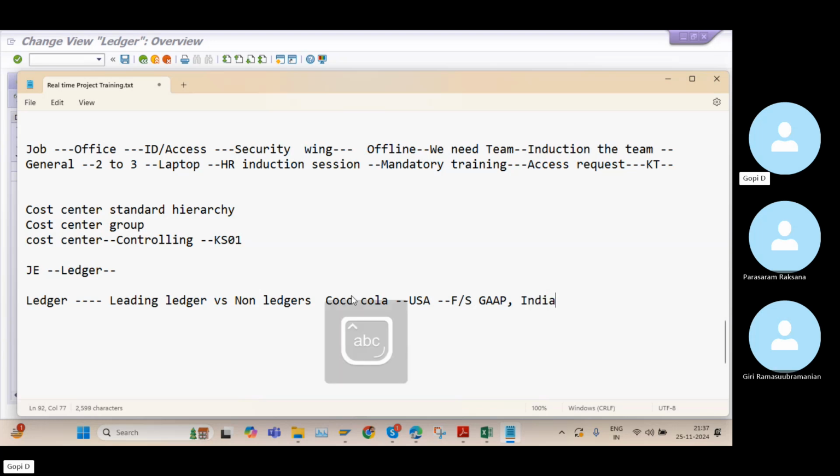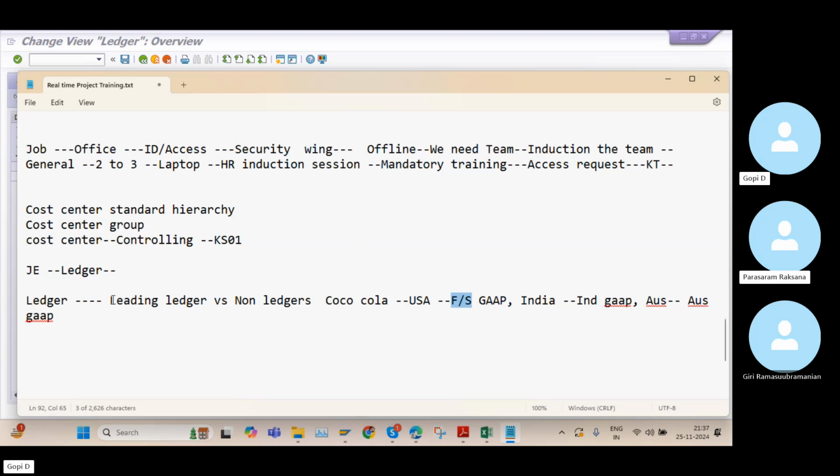In India, they need to follow the India GAAP to prepare the financial statements. The same company has business operations in Australia. In Australia, they need to follow Australia GAAP. Is it clear?